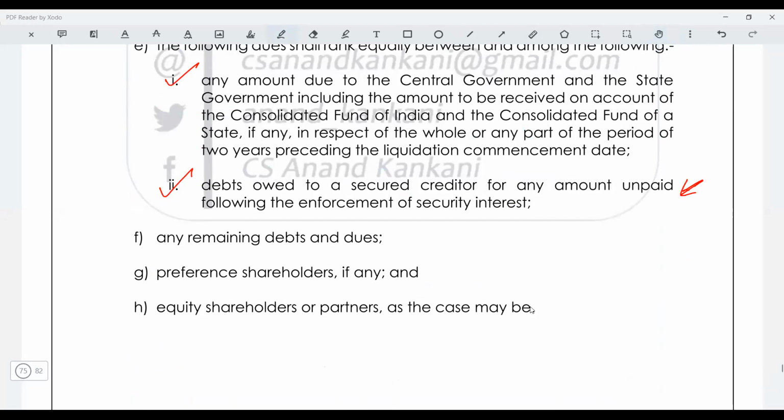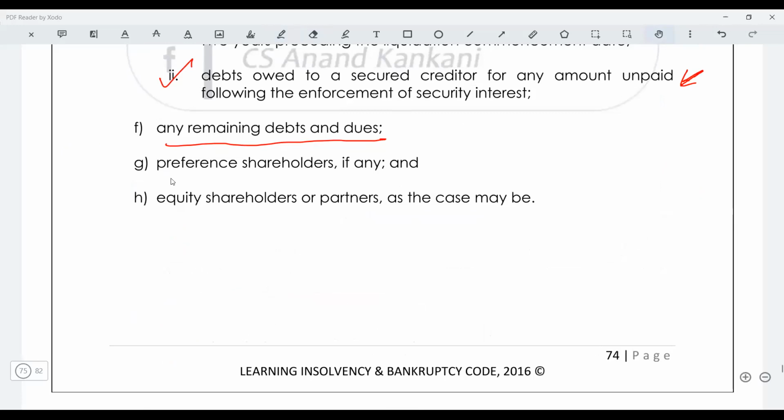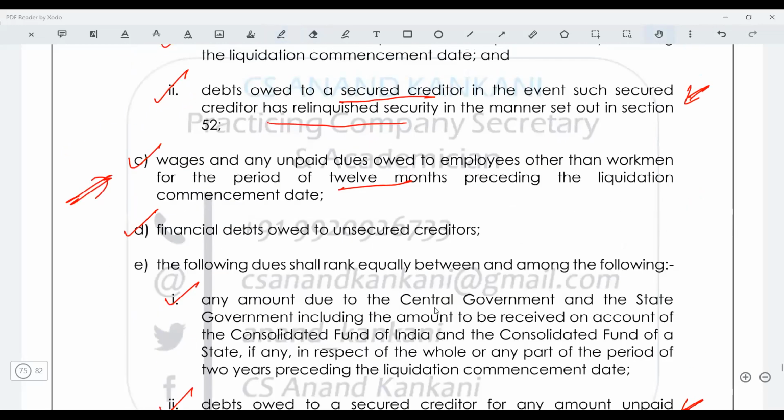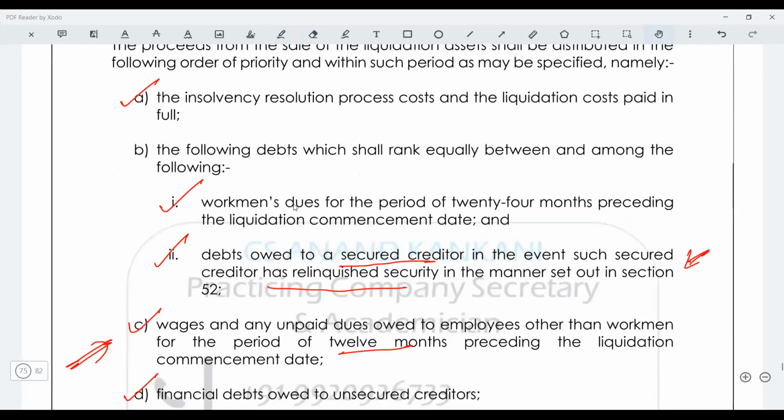Then after this, all the remaining dues. Let's say, for example, you have not paid your salaries for the last 18 months to your employees. So 12 months will be paid here and the balance 6 months will be paid here. Any other debts which are there will be paid, except the payments which are to be made to preference and equity. Thereafter, the claims of the preference shareholder and at last the claims of the equity shareholder. Is this clear? This sequence is important: in what sequence the distribution will be done.